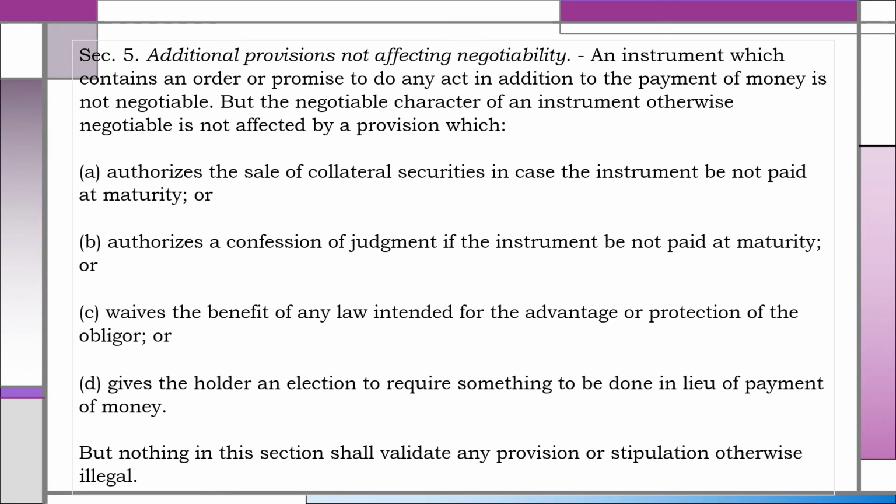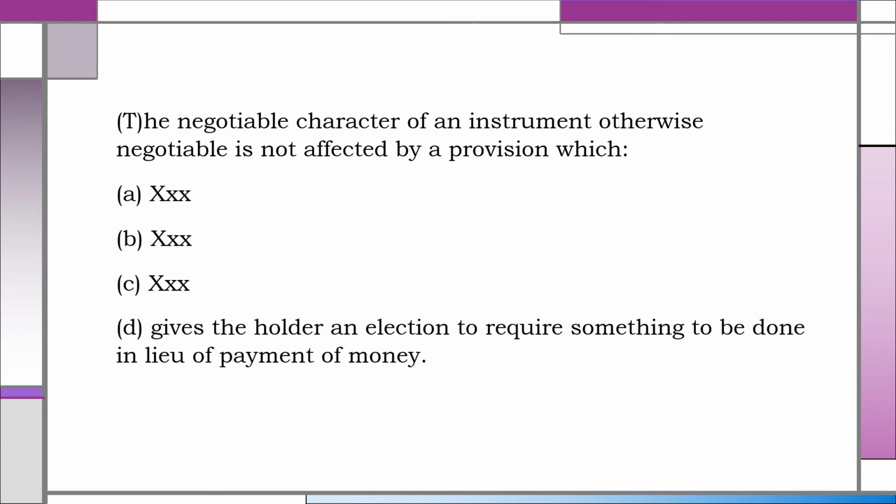Paragraphs A to C are sufficiently discussed in my book, but in this presentation, I'd like to give a little discussion on paragraph D. When we were discussing Section 1, paragraph B, we said that the only permissible promise or order in a negotiable instrument is to pay a sum certain in money. However, there is one little exception to that rule found under Section 5, last paragraph. It says, the negotiable character of an instrument otherwise negotiable is not affected by a provision which gives the holder an election to require something to be done in lieu of payment of money.